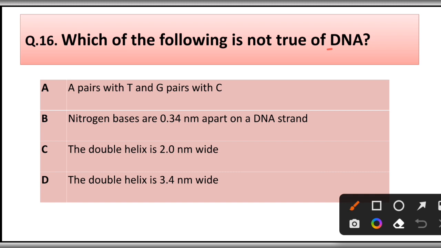Question number 16. Which one of the following is not true of DNA? A pairs with T and G pairs with C. Nitrogen bases are 0.34 nanometer apart on a DNA strand. The double helix is 2.0 nanometer wide. The double helix is 3.4 nanometer wide. Answer is option D.